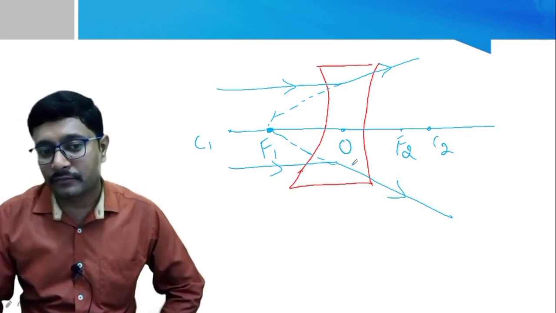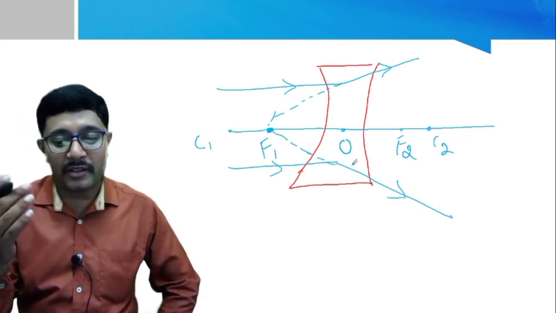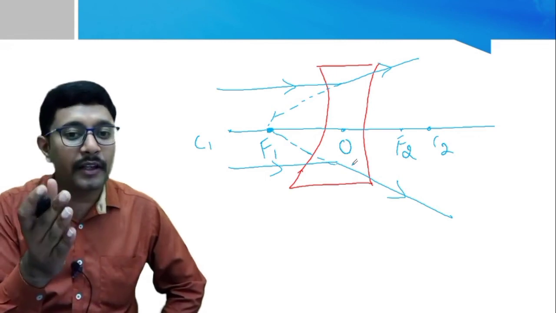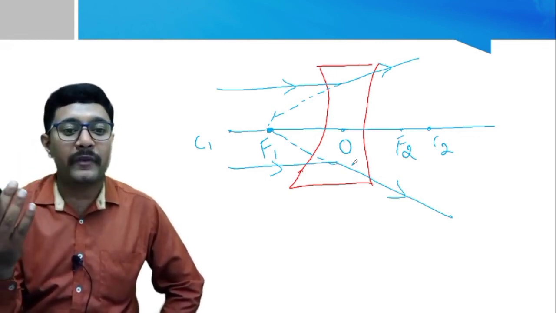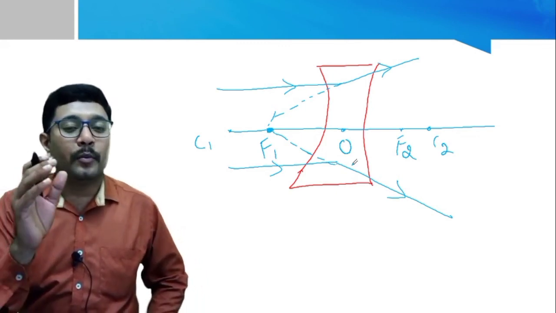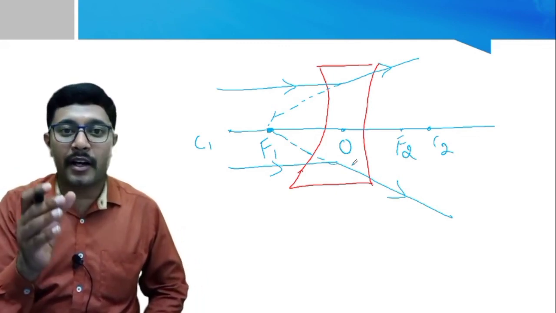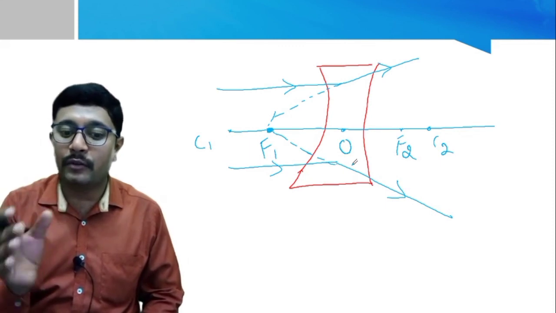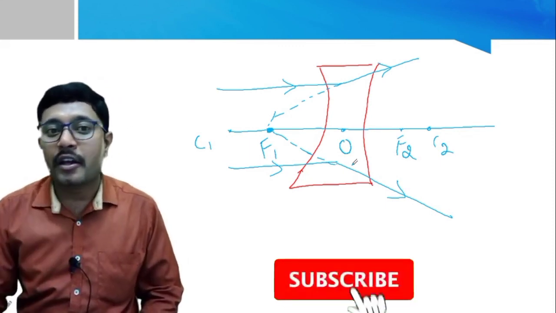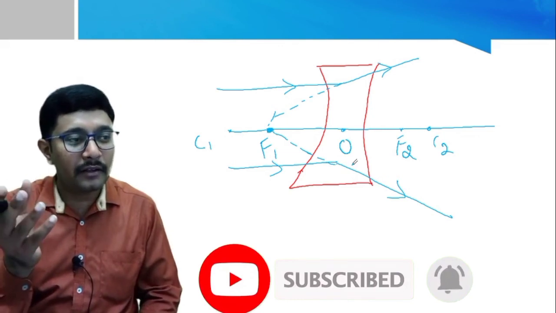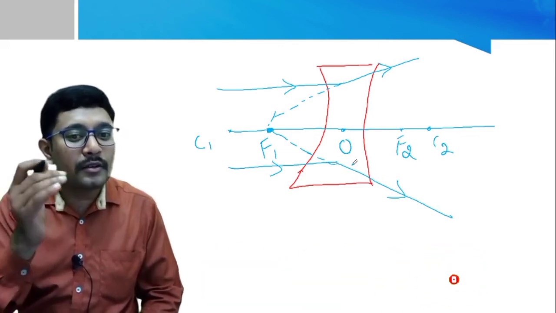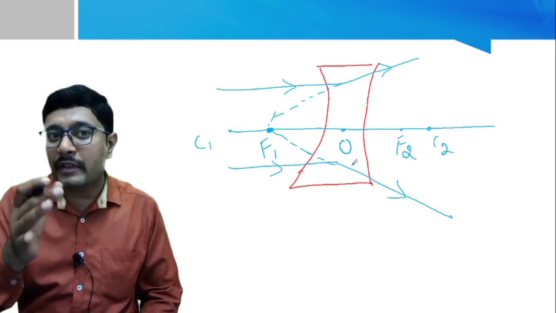And then what are the properties of these things? That means the lenses, one is a converging lens, one is a diverging lens, and along with that we have studied the properties of these lenses and the terminologies related to this topic. I think you all have understood these terms. Did we leave out anything? I think no. So let me continue this in the next video.